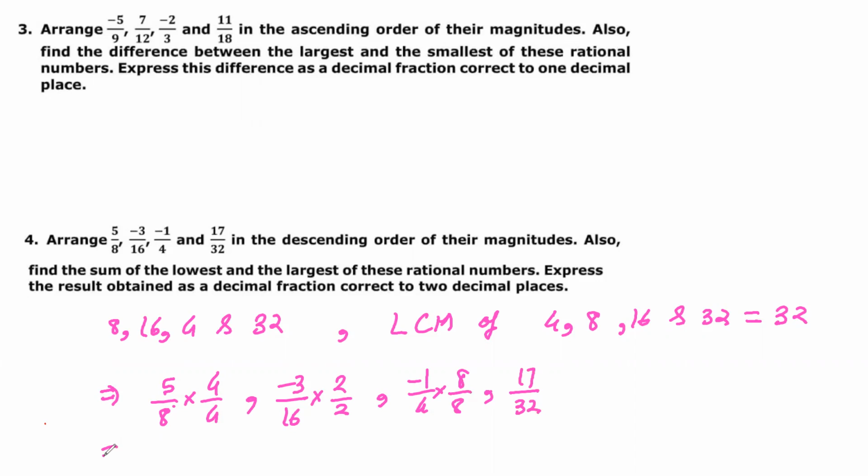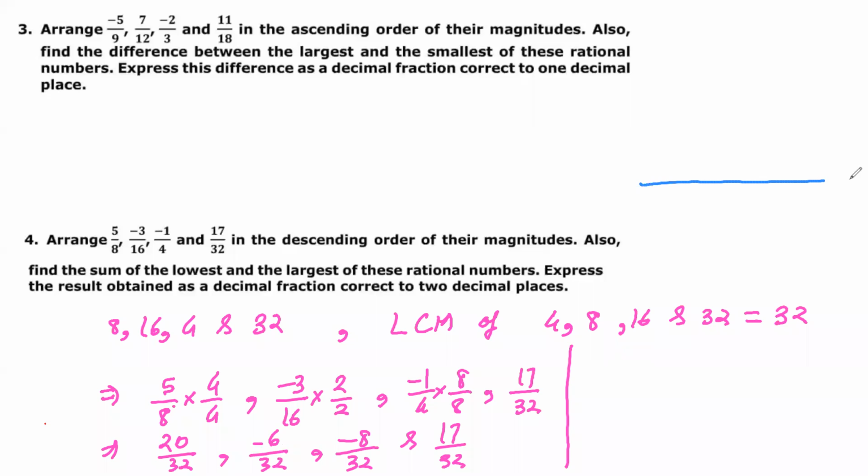Okay. So now the first number will be 20 upon 32. Second number is minus 6 upon 32. Third number is minus 8 upon 32. And fourth number is 17 upon 32. So now we have to write these numbers in the descending order. So make a number line. I will write it here.